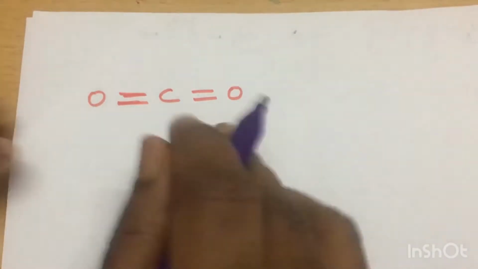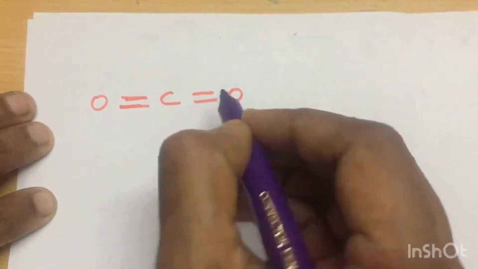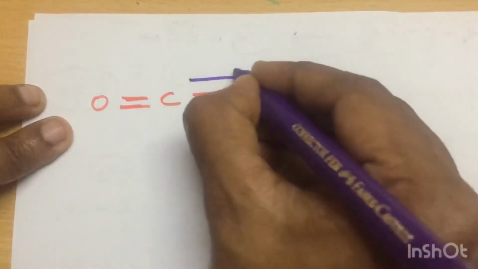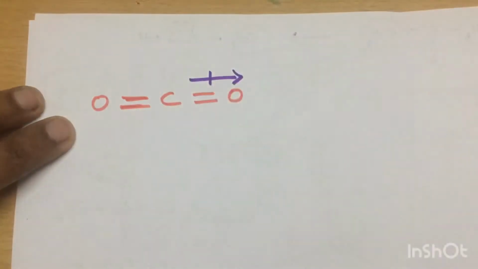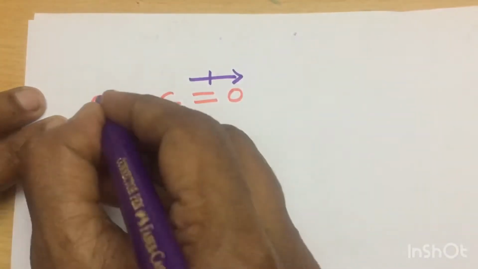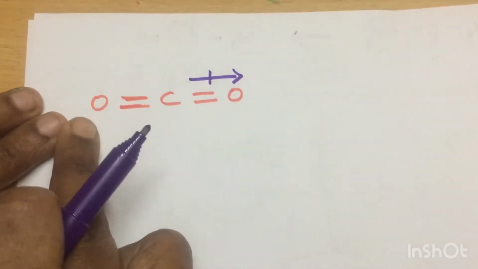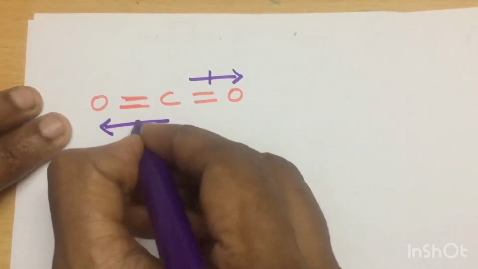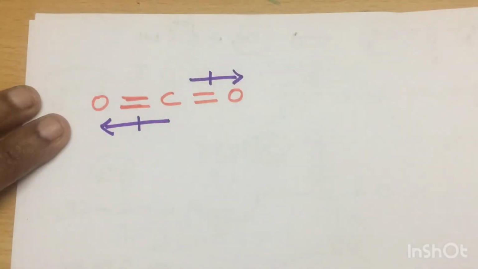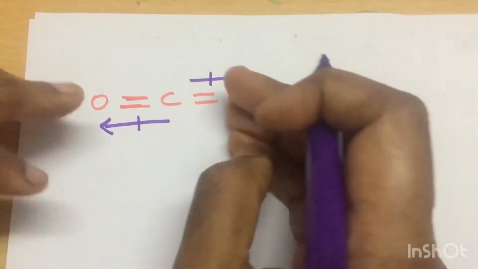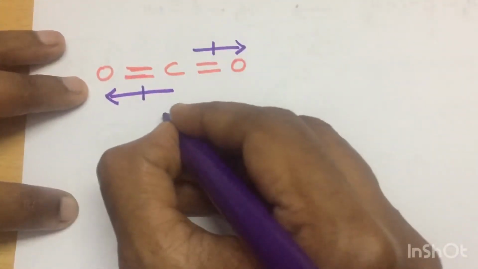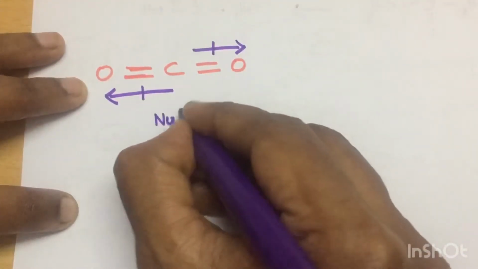Oxygen. So in this bond, the electrons are under the control of oxygen, so it will pull electrons, so there is a dipole moment. Here also oxygen will pull electrons because oxygen is more electronegative than carbon. So here there is a dipole moment, but they are exactly in opposite direction, so they will get nullified,